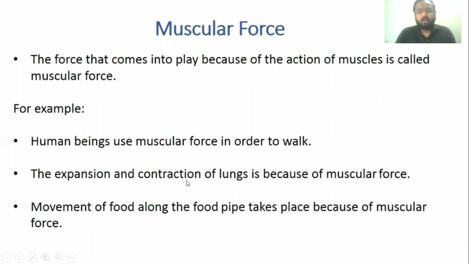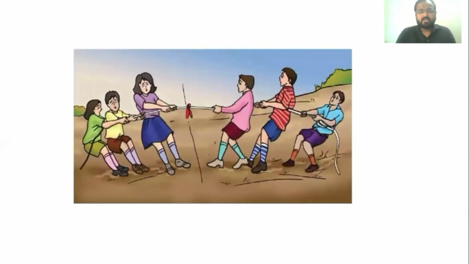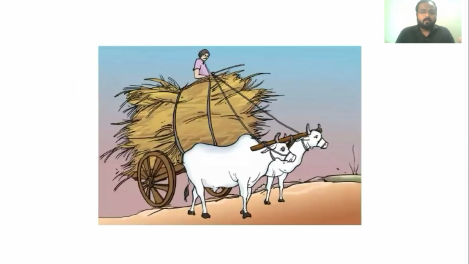The expansion and contraction of lungs takes place because of muscular force. Movement of food along the food pipe also takes place because of muscular force. So these are examples of muscular force. As you can see in this picture, children are applying muscular force to pull the rope. Similarly, in this picture, animals apply muscular force to carry a heavy load.